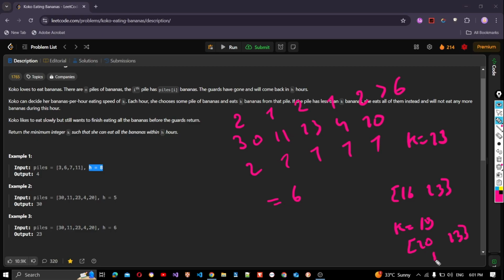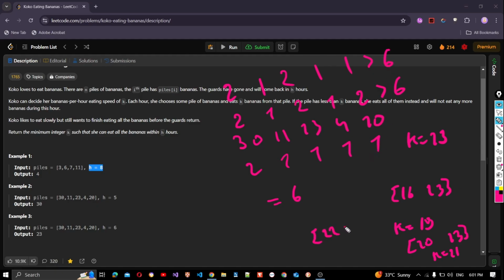We choose something in the middle. Let's say it's 21. And if we choose 21, this would take 2 hours again. The 30, this would take 2 hours again. This would take 1 hour. This would take 2 hours. This would take 1 hour. This would take 1 hour. This is again greater than 6. So 21 is also not possible.